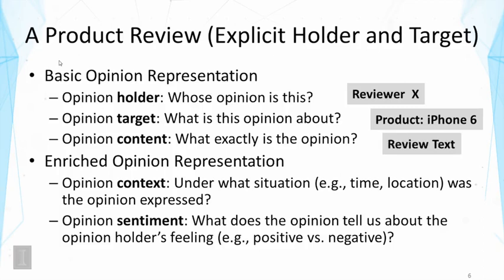Now the content, of course, is the review text. That's in general also easy to obtain. So you can see product reviews are fairly easy to analyze in terms of obtaining a basic opinion representation. But of course, if we want to get more information, we might want to know the context. For example, the review was written in 2015. Or we want to know that the sentiment of this review is positive. And so this additional understanding, of course, adds value to mining the opinions.